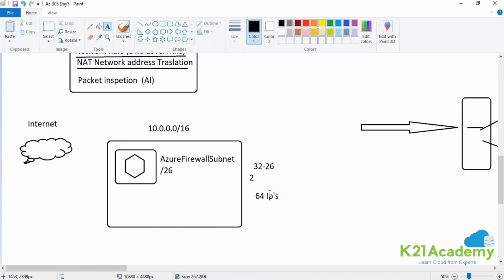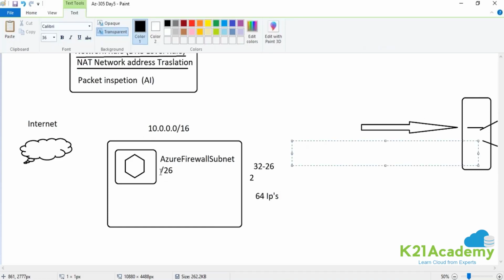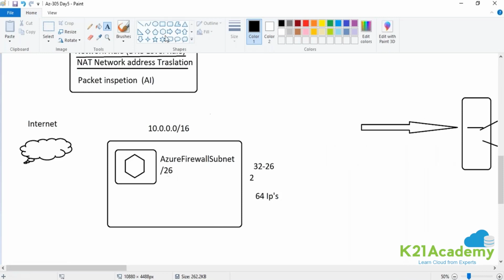Yeah. So the first 4 IPs are reserved. And that is the reason, guys, if you create any machine in your subnet, by default, it gets assigned the .4 IP, because 0 to 3, those 4 IPs are already reserved. And the last IP, for 0 to 255, is reserved for the broadcast. Okay. Coming back, guys. So the minimum IPs that you should be giving is /26. Maximum, that is up to you.